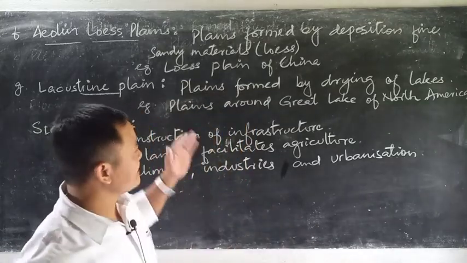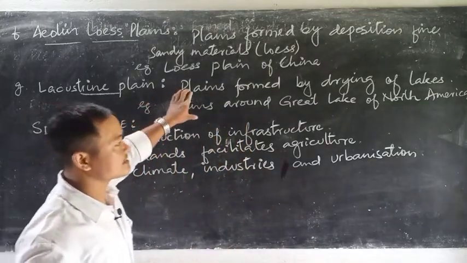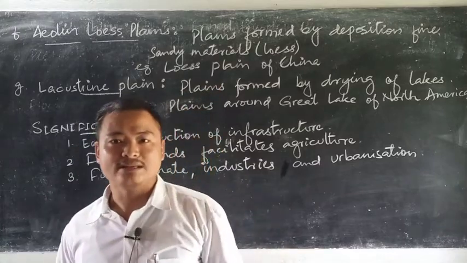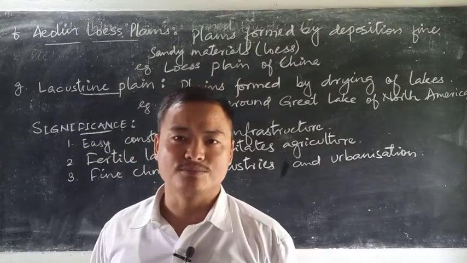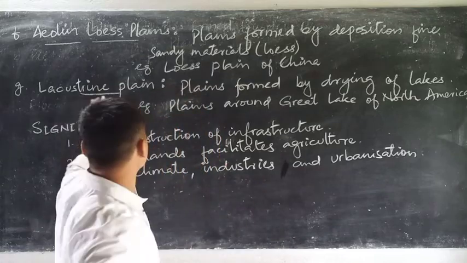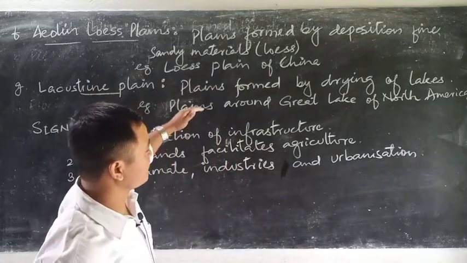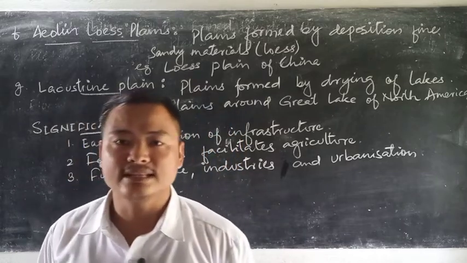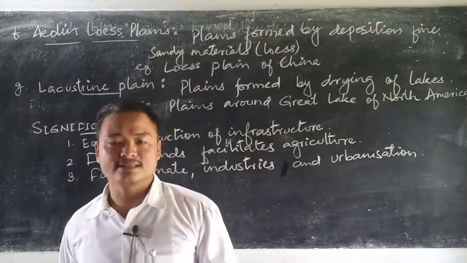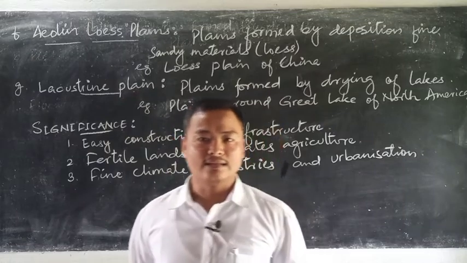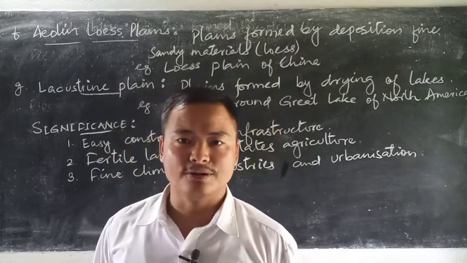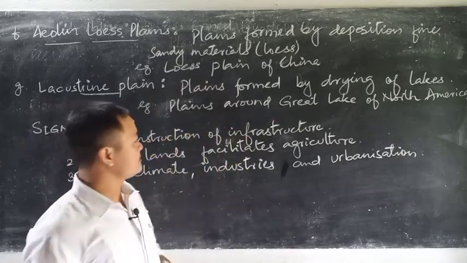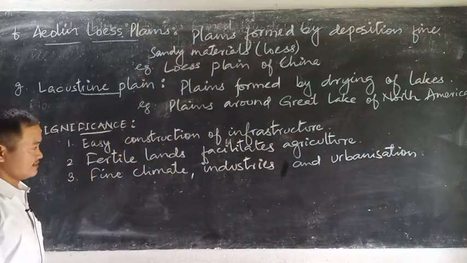Now, as time passes by, when the lakes dry up, the sediments get deposited in the shallow basin of the lake, and that forms the plains, which is known as the lacustrine plain. You can find such plains around the Great Lakes of North America. So these are the various types of depositional plains that are formed either because of the deposits made by river, glacier or wind.